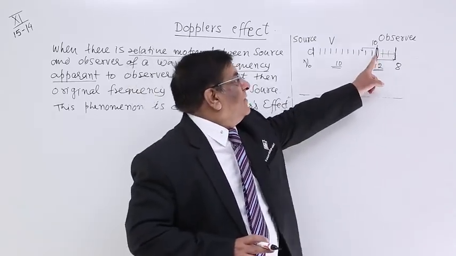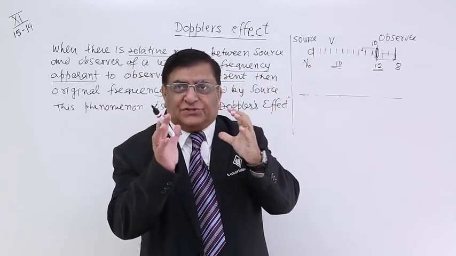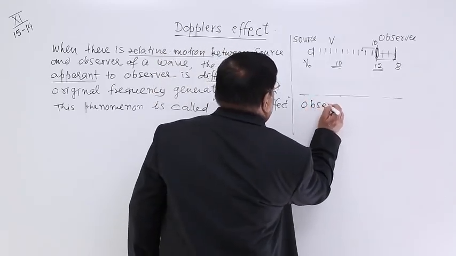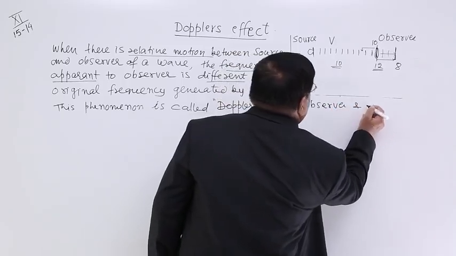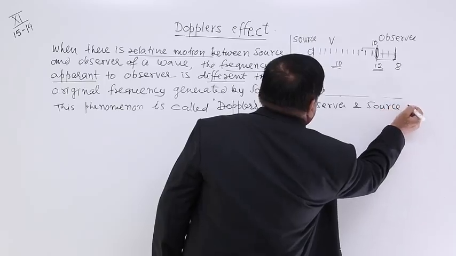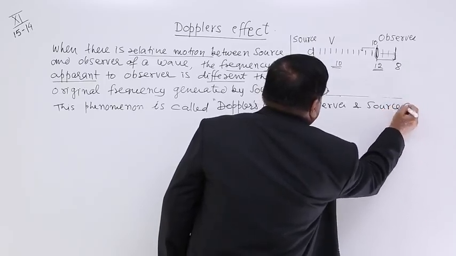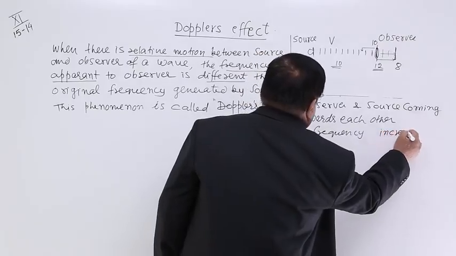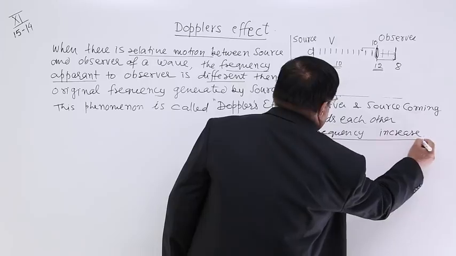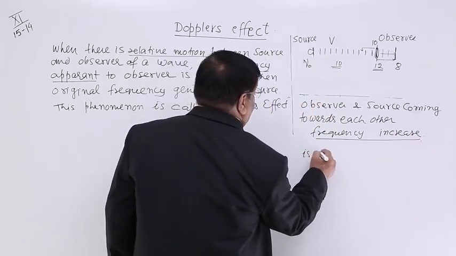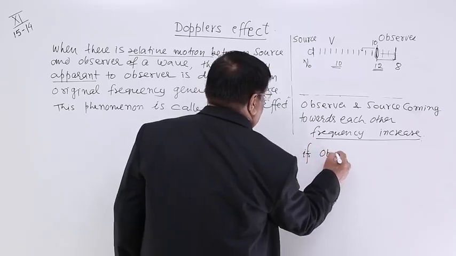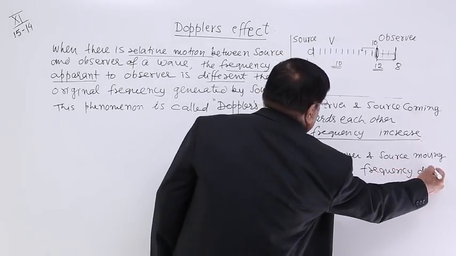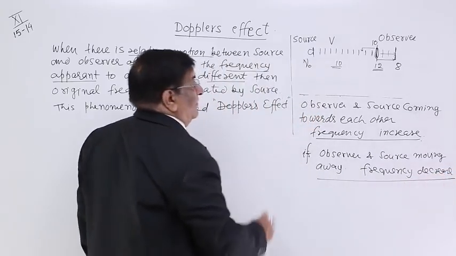If the observer and source are coming towards each other, the frequency always increases. If they are moving away from each other, the frequency decreases.